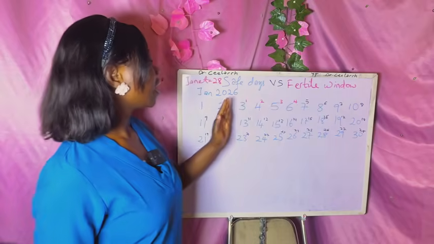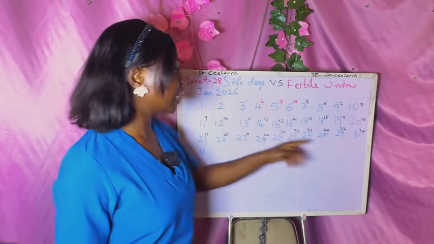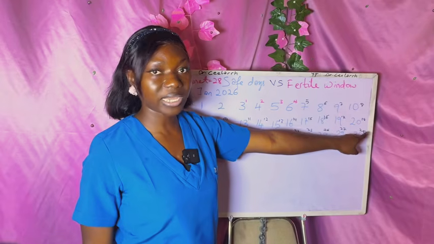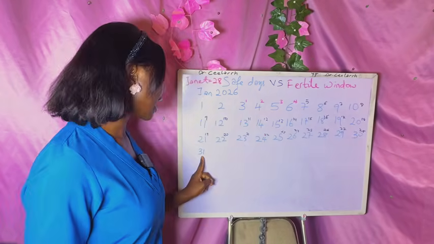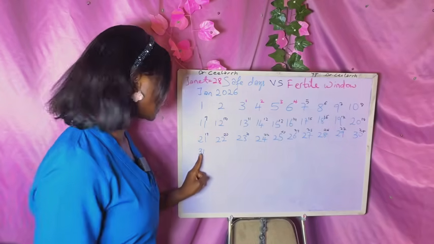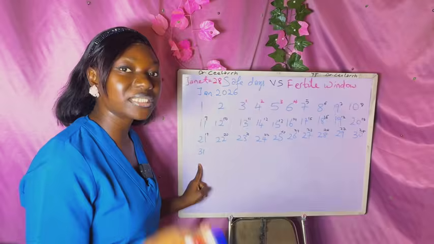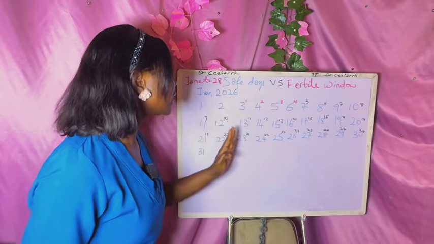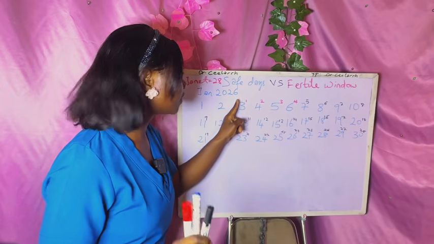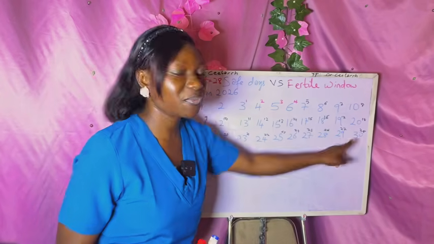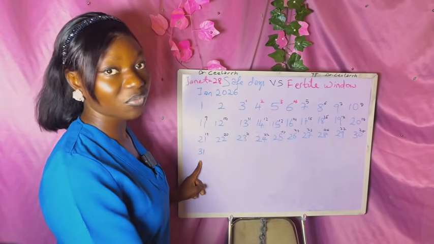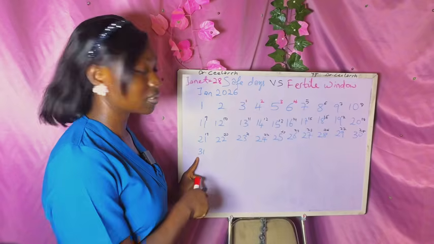Now, her whole cycle length ended on the 30th of January. That is the 28th day of her cycle, because she's likely to see her next period on the next day after that last day. That is the 31st of January 2026. So the cycle length is from the first day of seeing that blood to the last day before another cycle begins. So our next cycle will continue in February, even though it started within this month of January.